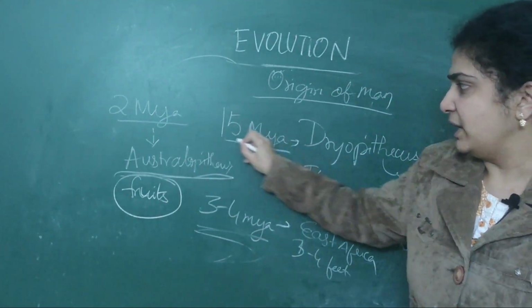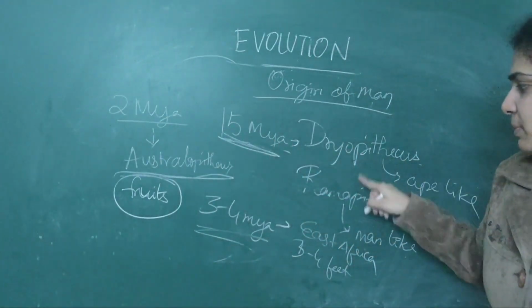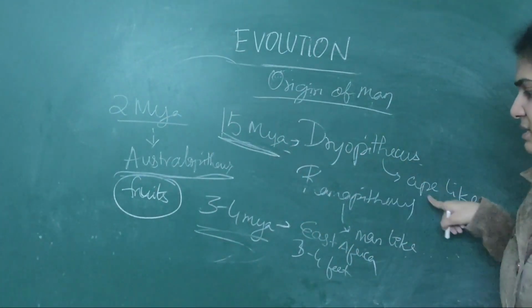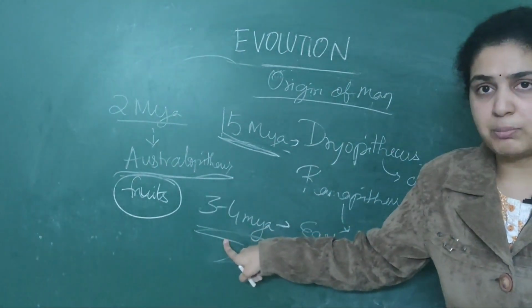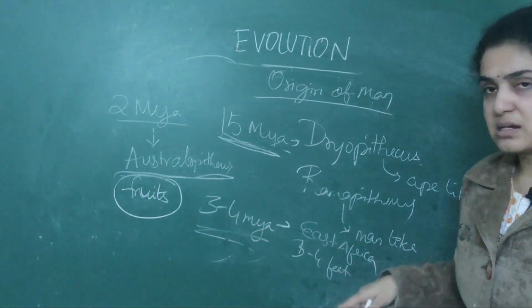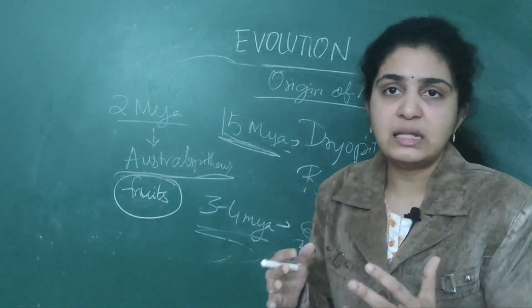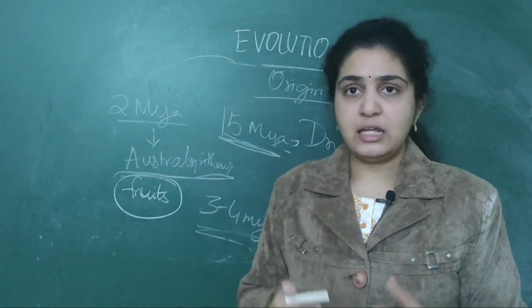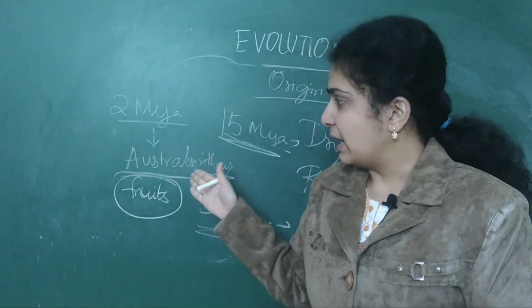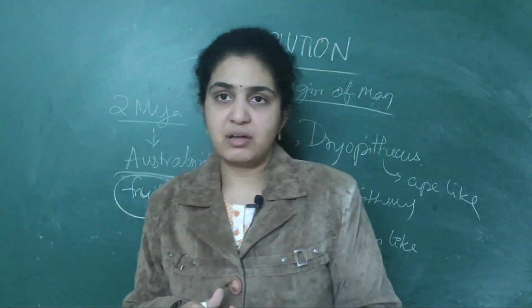So, first was 15 million years ago, Dryopithecus and Ramapithecus. Dryopithecus is ape-like, Ramapithecus is man-like. Next, 3 to 4 million years ago, in East Africa, some people walked who were only 3 to 4 feet in height. Later, 2 million years ago, again in East Africa, some people were walking.